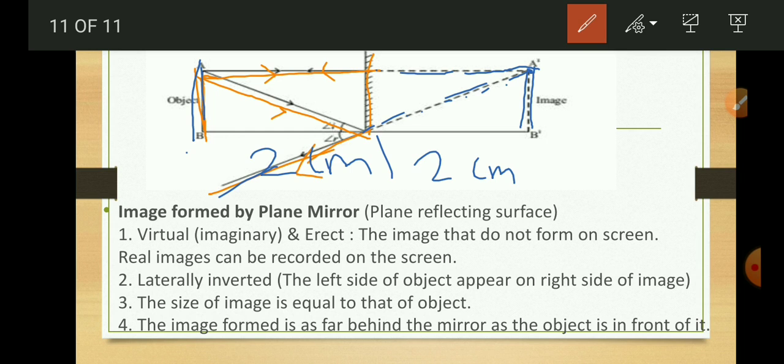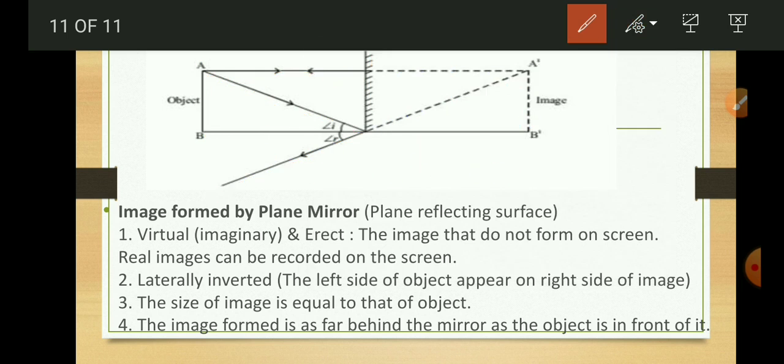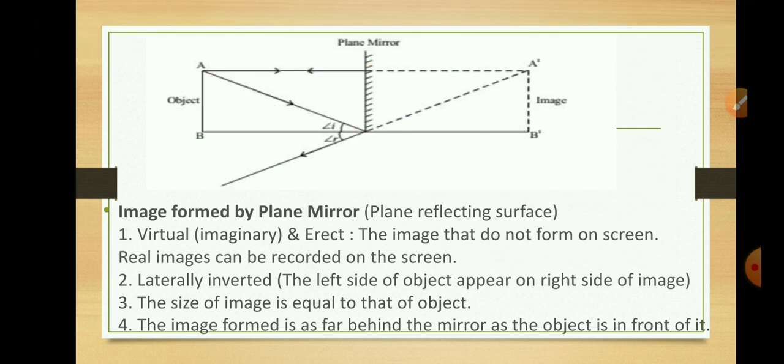What does that mean? In front of a mirror, if we raise our left hand, it will appear as the right hand of our image. The left side of the object appears on the right side of the image, and such a type of image is called a laterally inverted image.